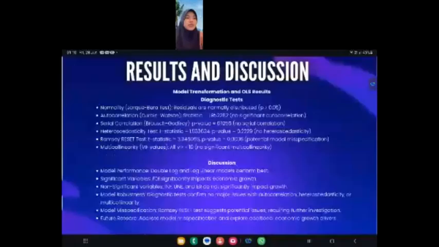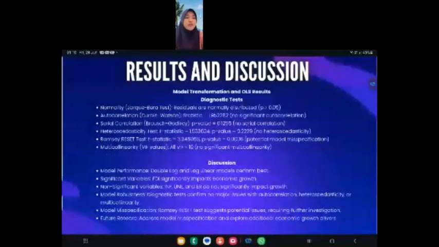For model transformation and OLS result, this is the diagnostic test. The first one is normality, autocorrelation, serial correlation, Ramsey RESET test, multicollinearity.